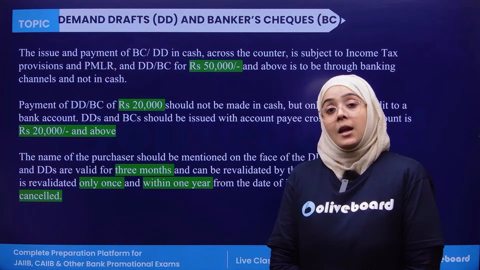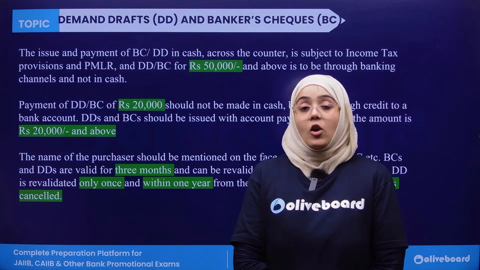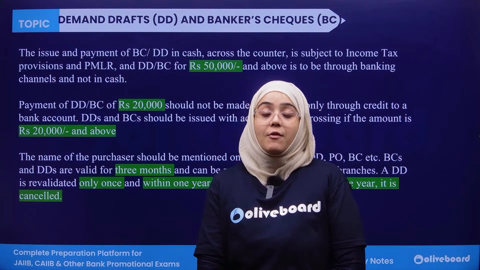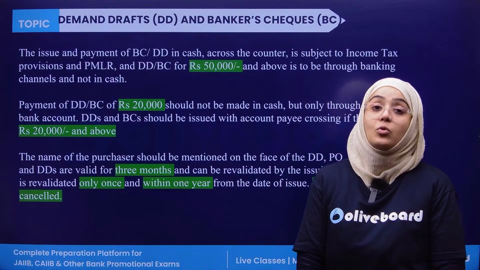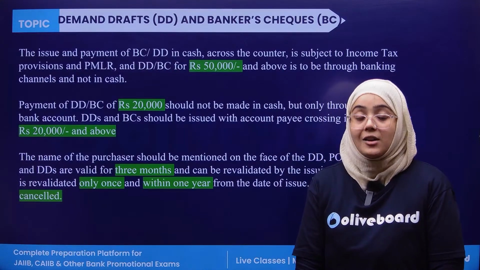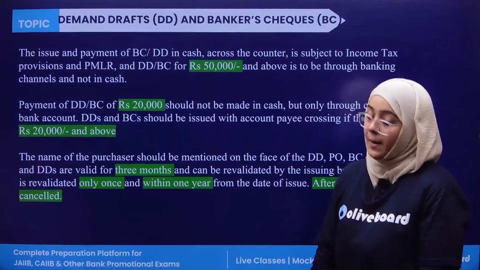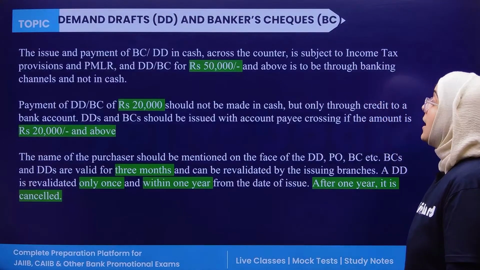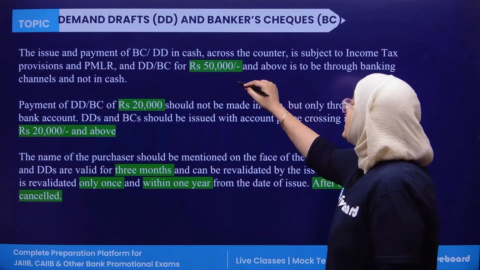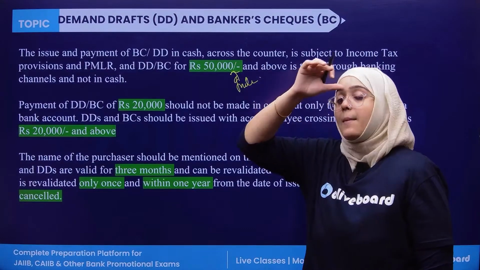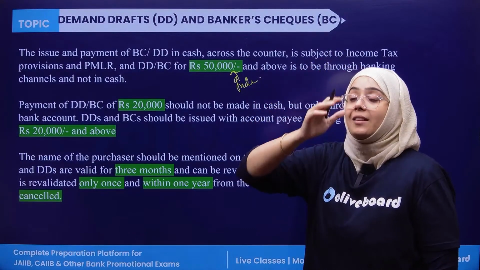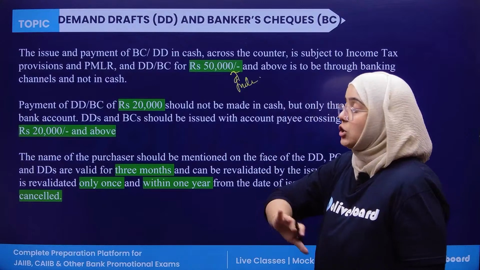So if any banker's check or demand draft contains a value of 50,000 and above, the payment must be through the official banking channels and not in cash. Now, if we talk about the 20,000, initially the limit was 50,000. If any amount is 50,000 and above, it is through the banking channels, not in cash.